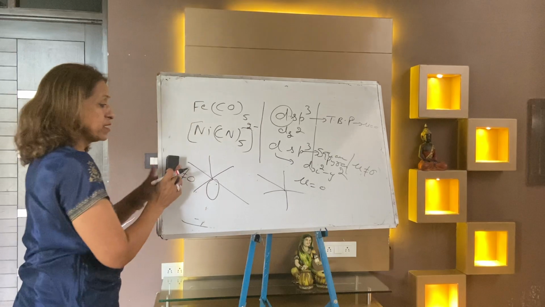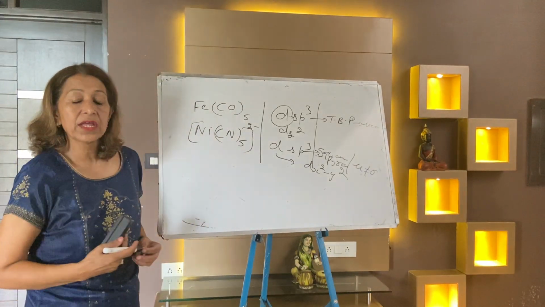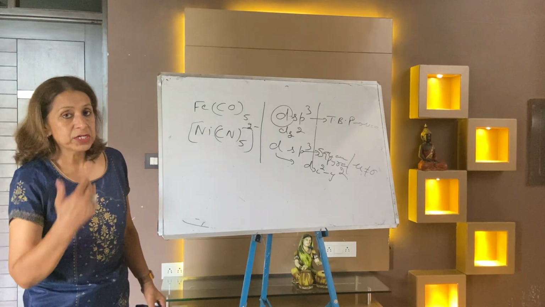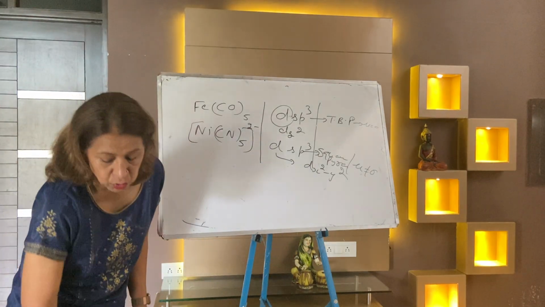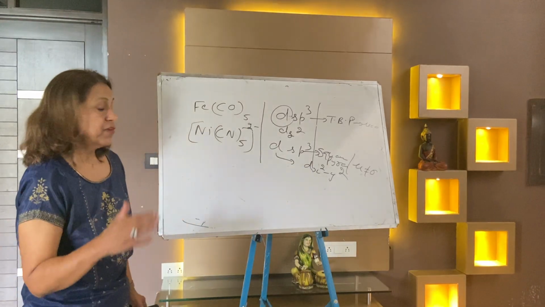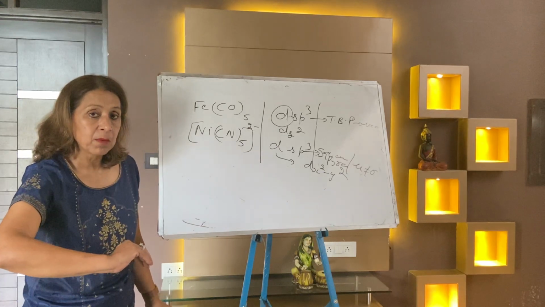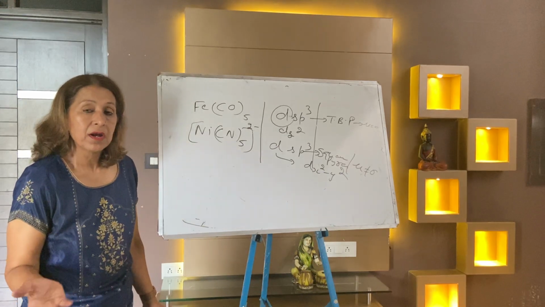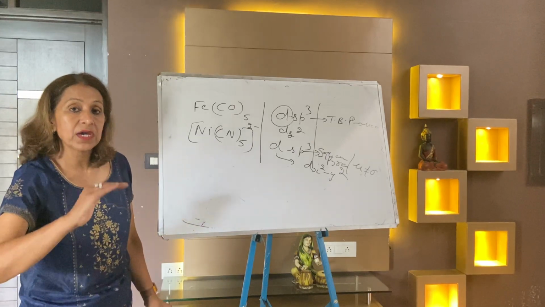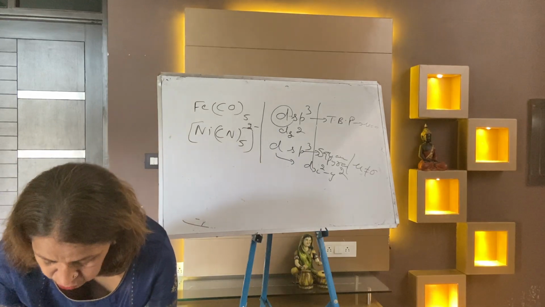In case there are 2 examples, and the naming is a very important thing asked in MCQs. Kindly note it down. Coordination number 5. They may ask the question: is it dsp2 or dsp3? In dsp3, which d is involved? dz square is involved in trigonal bipyramidal, dx square minus y square is involved in case of square pyramidal. Square pyramidal has dipole moment not 0.